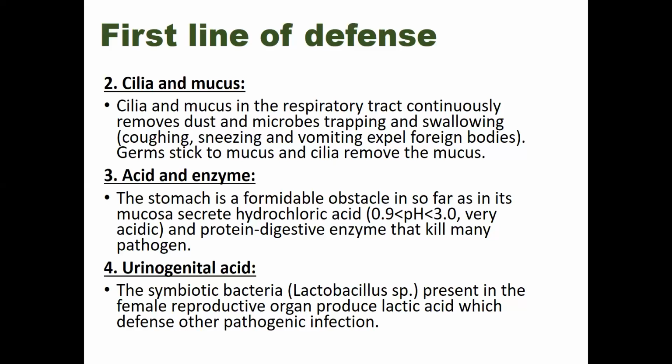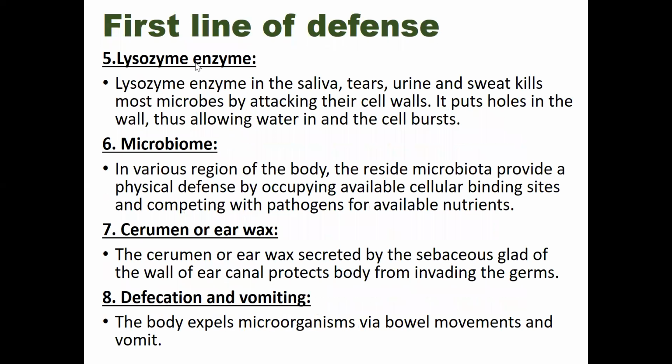That's why on these openings we have different types of symbiotic bacteria, and also different types of acids and enzymes that can kill the bacteria and protect us. Lysozyme enzyme is present in the saliva, as I have already discussed, and is also present in our tears, urine, and sweat.